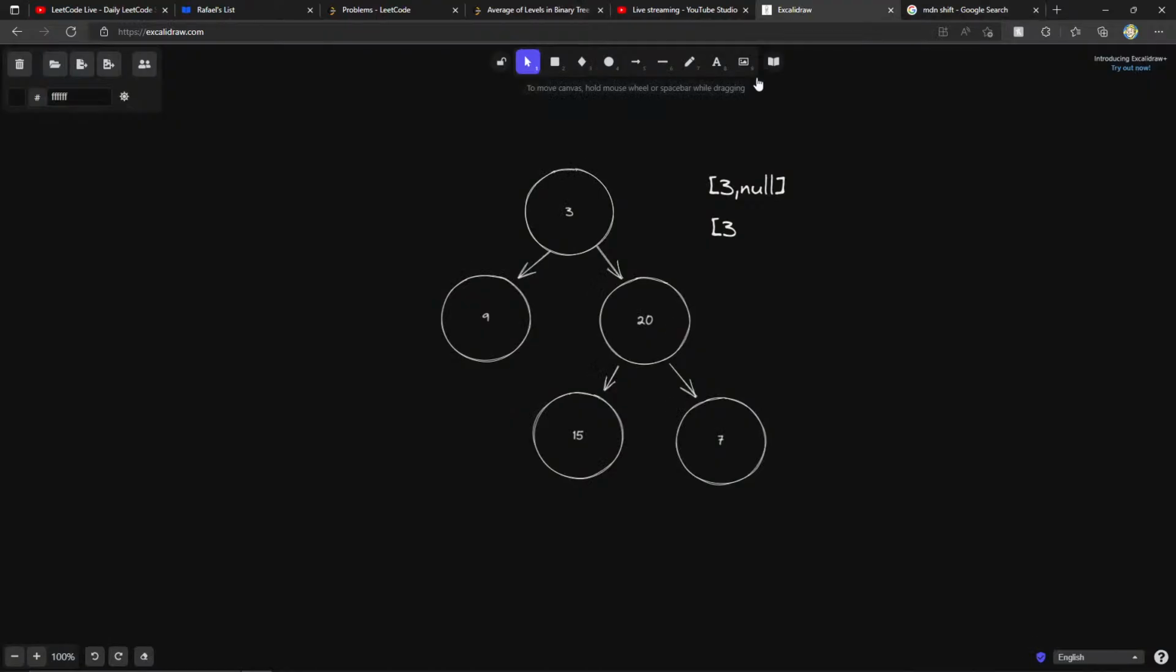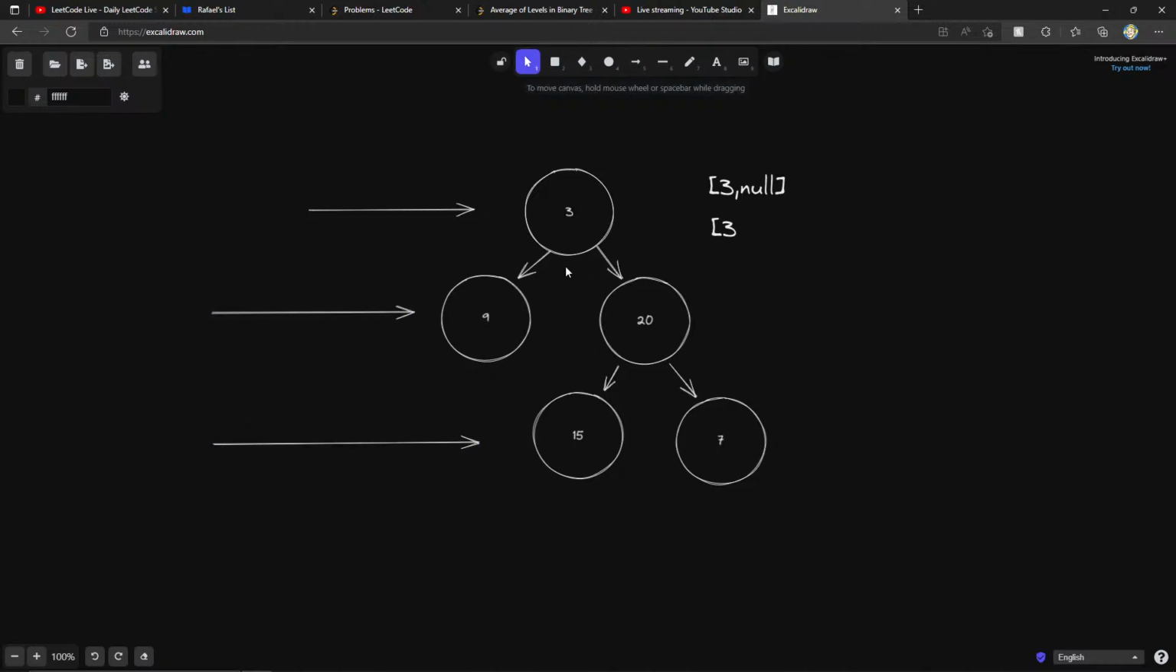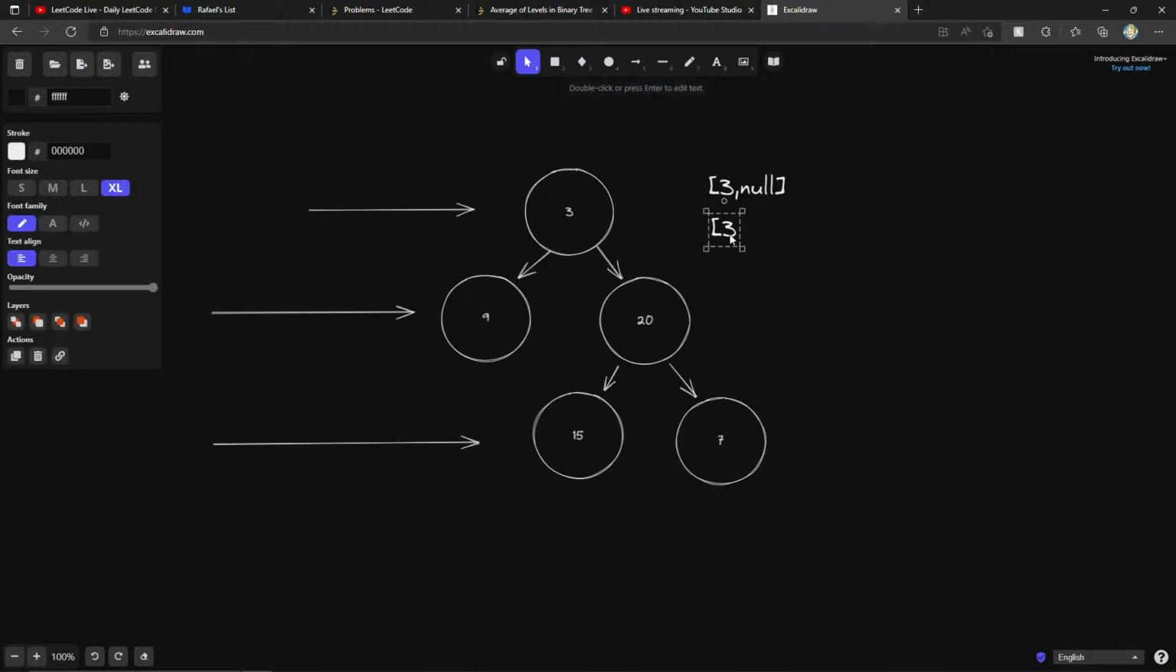So let me go back to my drawing here because this is pretty nice. In tree problems, especially this one that requires us to do a level by level traversal, we're going to process everything on this level, then everything on this level, and then everything on this level. It's a different type of traversal where we're not doing an in-order, a pre-order, or a post-order. This is a level order traversal. And the way that we do that is by using breadth first search. So let me show you how this works.